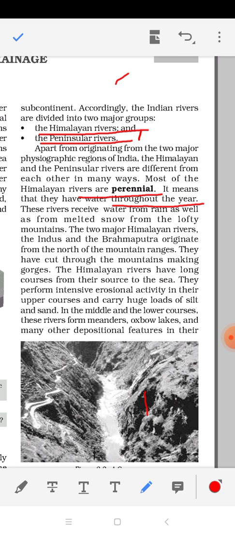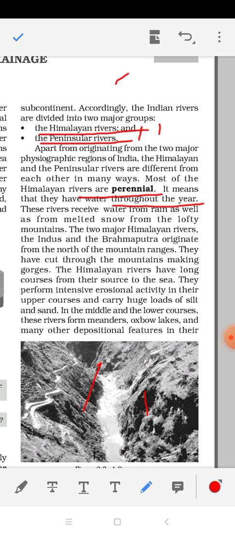Now the next two major Himalayan rivers, Indus and Brahmaputra, originate from north of the mountain range. They have cut through the mountains making gorge. Now what is gorge? Gorge is one feature created by river. When rivers constantly flow through a mountain or an upland area, they create a deep channel, a deep scar over there.